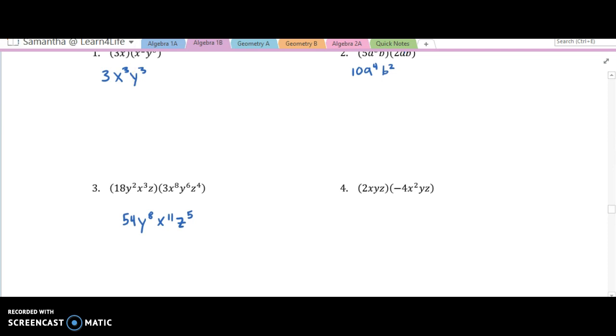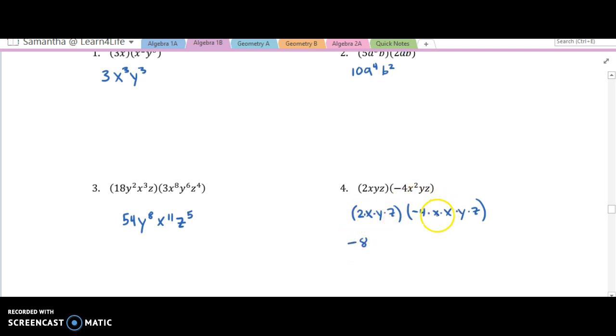And the next one, let's expand it and see what it looks like written out, how I want you to be able to visualize it. I just want to go over that real quick. So this is 2 times x times y times z is 2xyz, right? And this is negative 4 times x squared, which is x times x, y times z. Right, so now we can count the number of variables that we have multiplying all together. So first, 2 times negative 4, that's just negative 8.